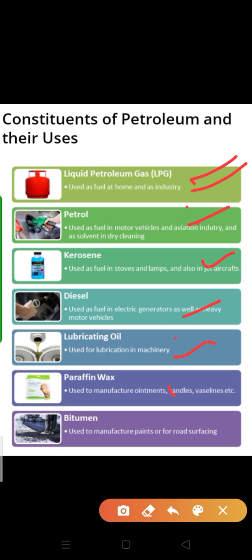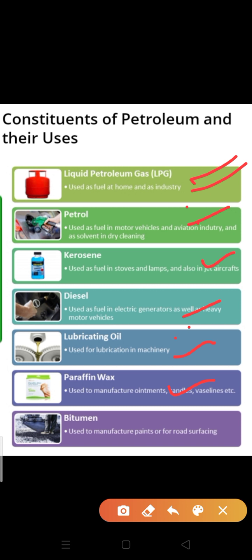Next is paraffin wax. Paraffin wax is used for Vaseline. We use Vaseline at our home. Where is Vaseline extracted from? Vaseline is also known as paraffin wax. It is used in shoe polish and ointments. All the ointments, even Iodex, Volini, and Fast Relief, all types of ointments carry paraffin wax. So this paraffin wax is also extracted from petroleum.